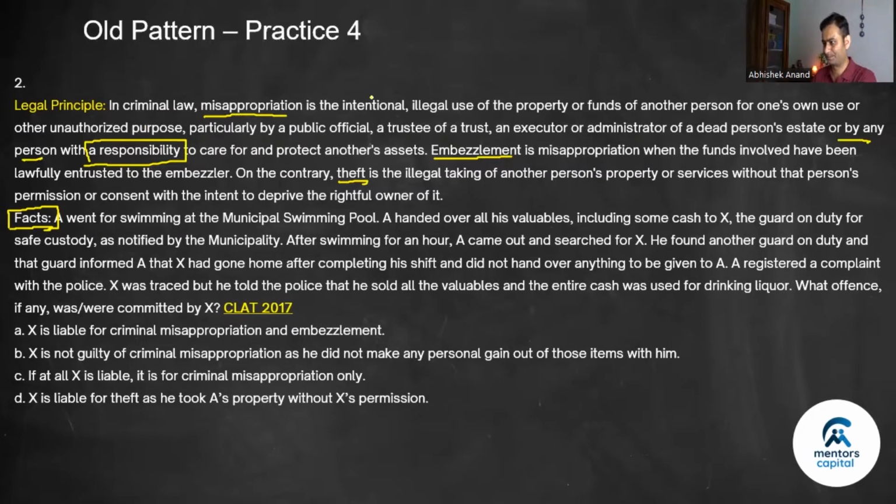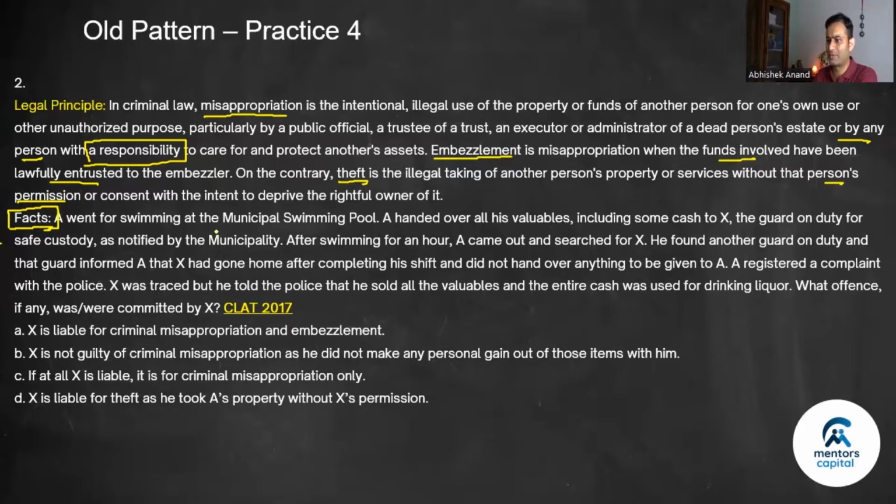Let's look at embezzlement. Embezzlement is misappropriation when the funds involved have been lawfully entrusted to the embezzler. So it is entrusted. So in this case also, it is entrusted. All right. On the contrary, which means not like that. It's as compared to that. In contrast, theft is the illegal taking of another person's property or services without that person's permission. So the permission is not given. In both the cases, the first 2 cases, the responsibility has been given, right? So I gave this pen to you. In theft, I did not give the pen to you. You just took it on your own. Okay. Because this says on the contrary.